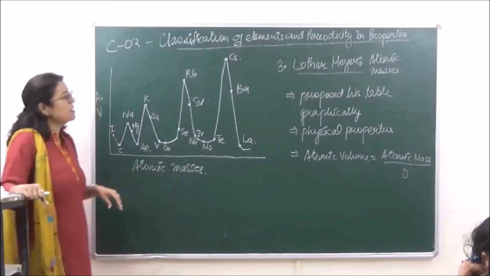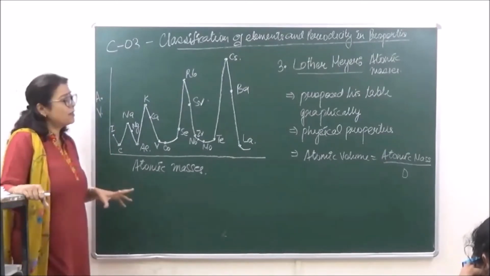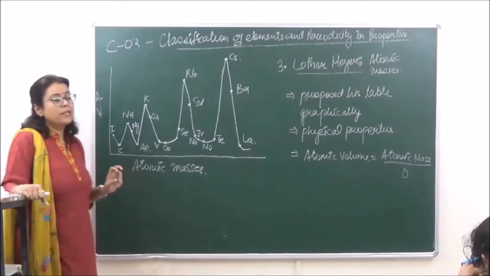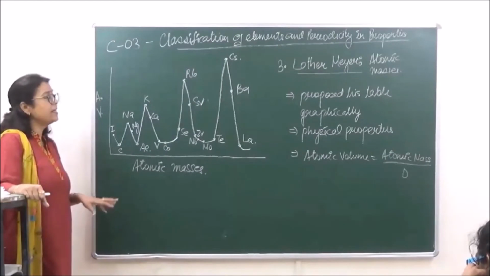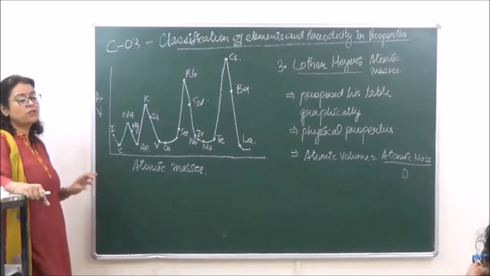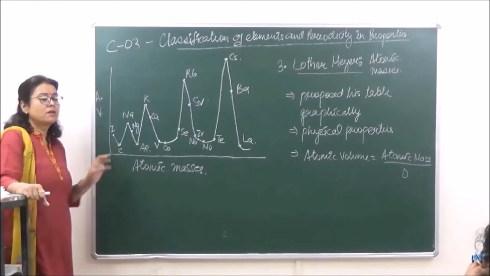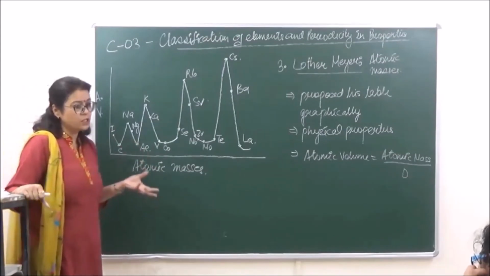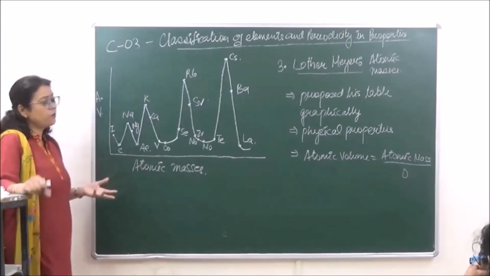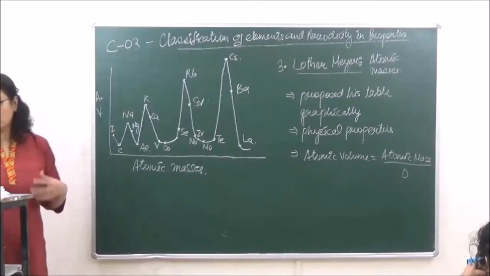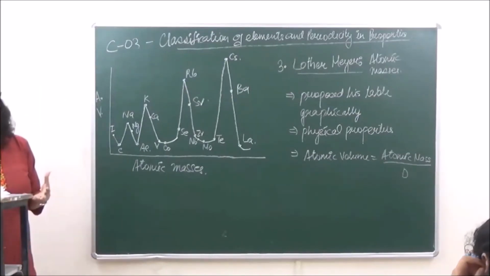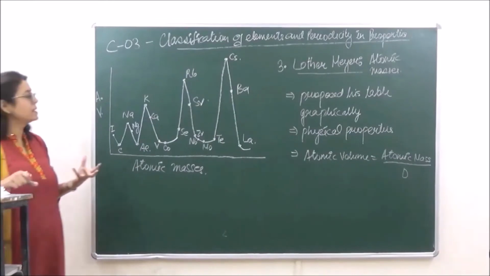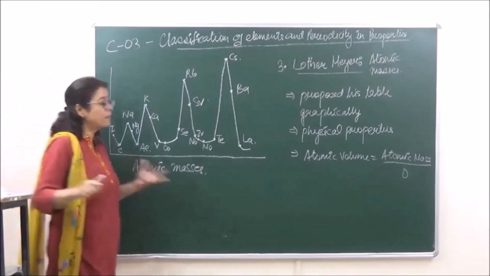So this graph gave us a good idea about the physical properties, but it could not give us any idea how the chemical properties of the similar elements were associated with each other. Okay? So this Lothar Meyer's arrangement, you can say, failed on the observation that physical properties of elements are a periodic function of atomic masses.